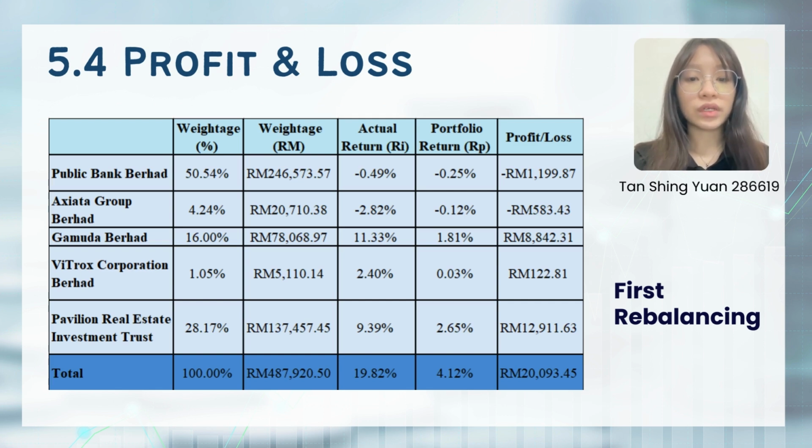We can see that we get loss from Public Bank Berhad and Axiata Group Berhad with a small amount of our investor fund. They were covered by the profit they earned from Gamuda Berhad, Virtual Corporation Berhad, and Pavilion Real Estate Investment Trust. Through the analysis of profit and loss, we can see that Pavilion Real Estate Investment Trust has generated the most profit to us, and Virtual Corporation Berhad has generated the lowest profit in our first rebalance portfolio. So, we proceed to change this company with the international stock, which is United Overseas Bank Berhad.